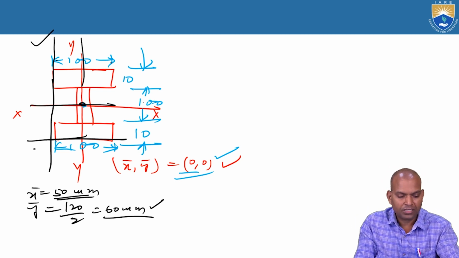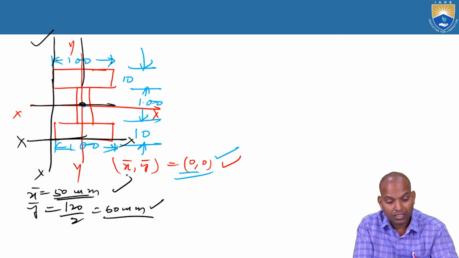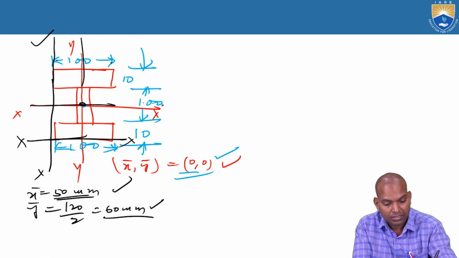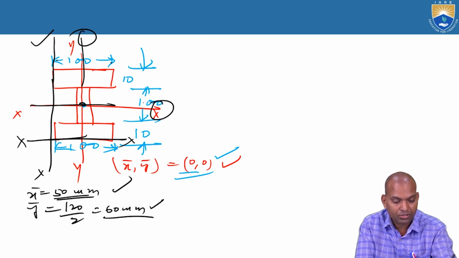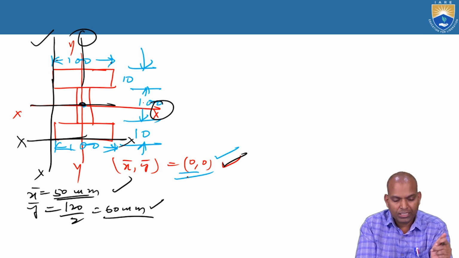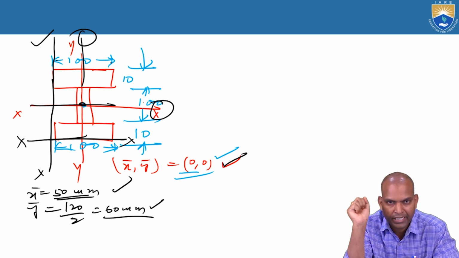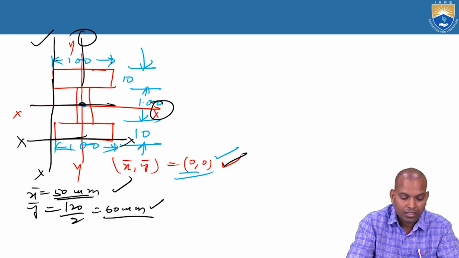If the reference axes xx and yy are at the extreme corners, then bar x and bar y are 50, 60. If the reference axes are the horizontal and vertical passing through the centroid, then the centroid is located at 0, 0. So these are the concepts. You have to first locate where the reference axis is while calculating.